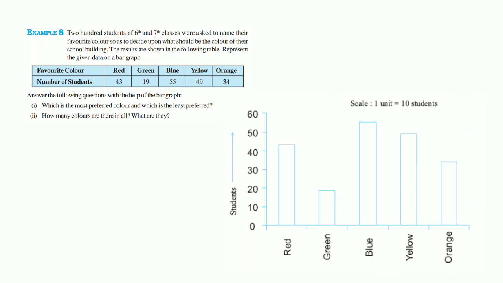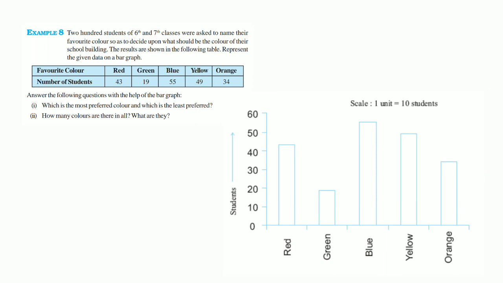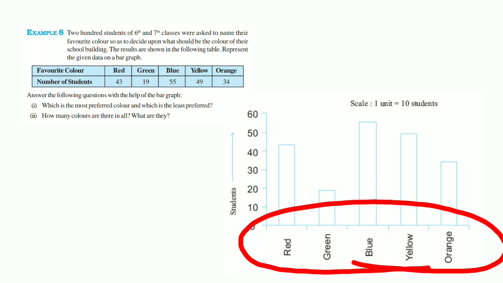After that you draw the rectangular bars for red, green, blue, yellow and orange. Okay. Then observe the bar graph. Which is the most preferred color? Blue. Least preferred color? Green. Then sub question B: how many colors are there? 5. What are they? Red, green, blue, yellow and orange.